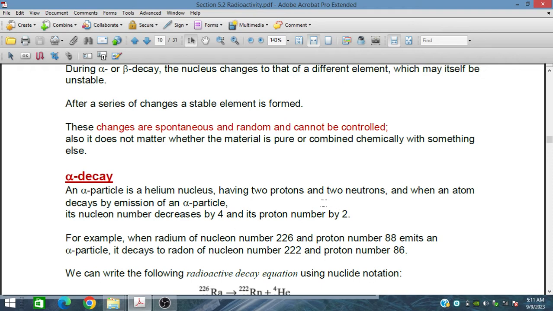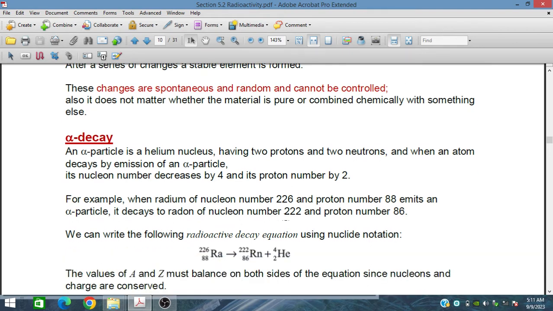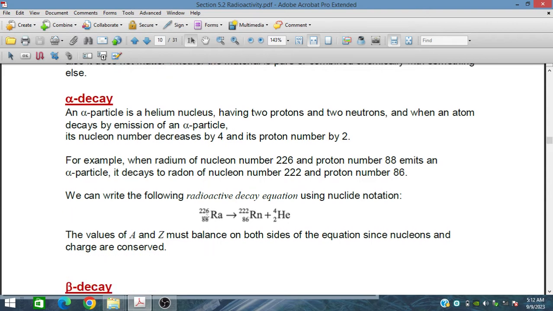If an element undergoes alpha particle emission, the nucleon number decreases, as happens in radium, which is 88 and 226. The 88 reduces to 86, and the 226 reduces to 222.